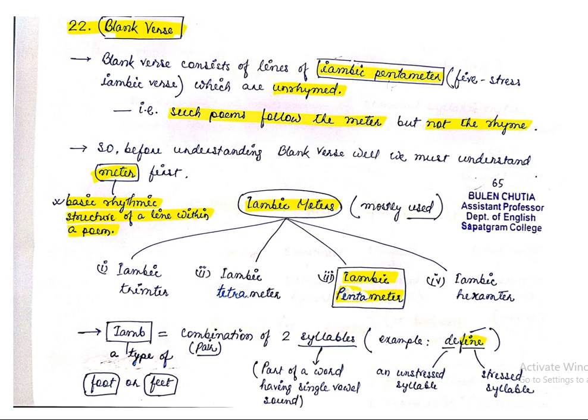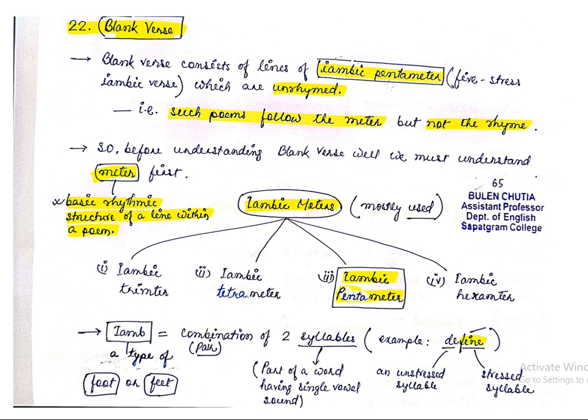But Iambic Pentameter is the most important. Three-fourths of the poems that are written in English are written in Iambic Pentameter. So what is an iamb then? Iamb is a kind of foot. Again, another term has come, foot or feet. We will try to understand it later or in this class itself.